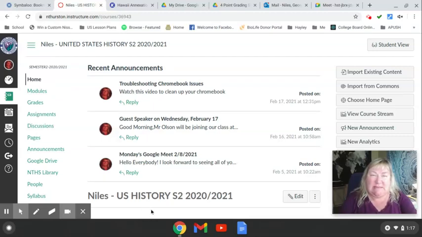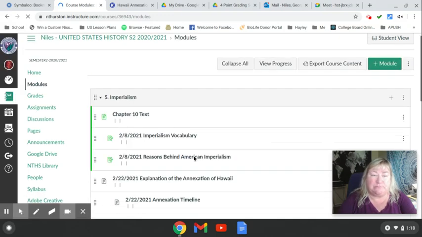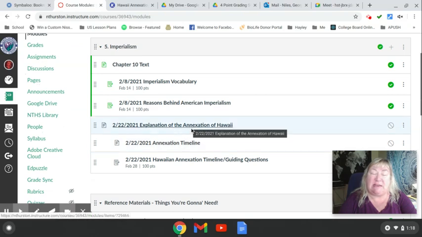Hi, everybody. Today we're going to go over the directions for the assignment as we go over the annexation of Hawaii. So here we have our home page in Canvas. We're going to go right over to modules. When we get inside there, you're going to see that we are in a new unit titled Imperialism. Okay, we're going to go right down here to the explanation of the annexation of Hawaii.